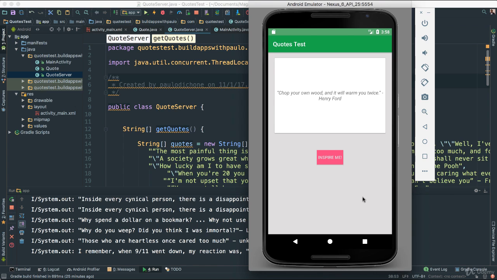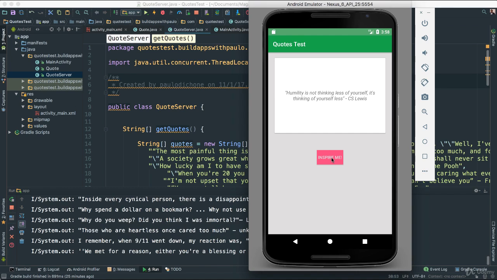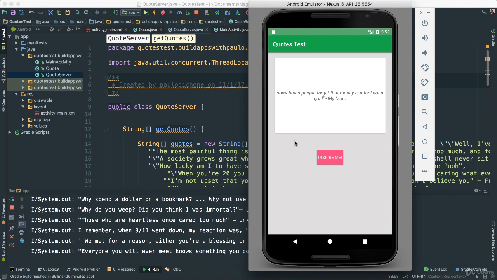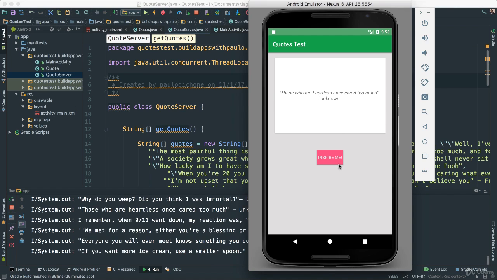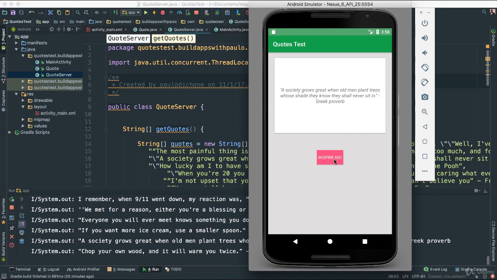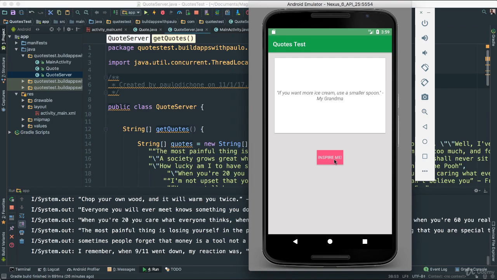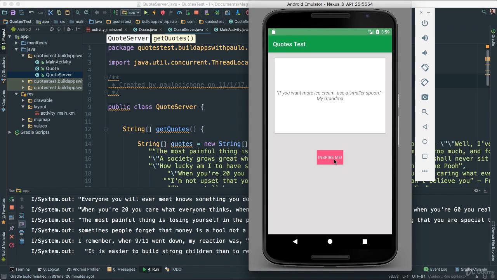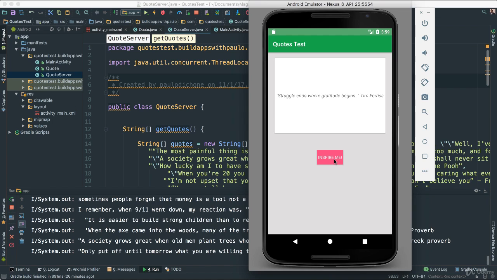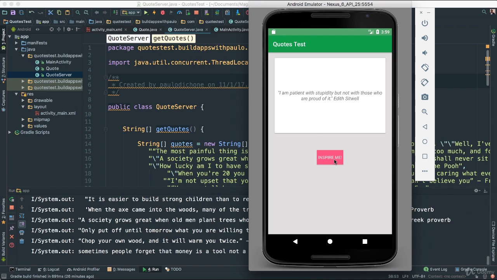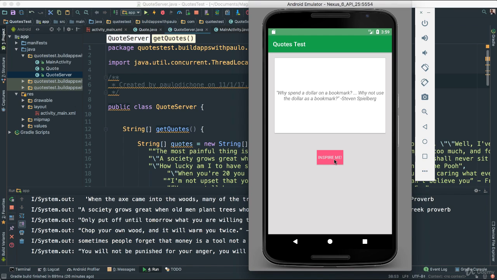This app is pretty fun because it gives us different quotes. If we click this button here, it says Inspire me. As you click, you notice the different quotes showing in our app. Look at that. You can keep going, and there are so many different quotes, all being generated randomly. You can keep clicking Inspire me, and we have different quotes here. Very nice. This is what we are going to do in the next several minutes. Are you ready? Okay, folks, let's do this.